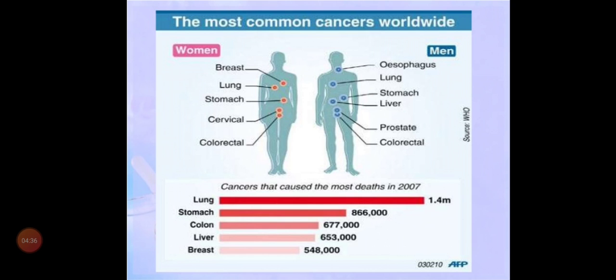Come to men. Men have another important one, esophagus cancer, and liver cancer, because people go for smoking and alcohol, so they will have liver cancer. They also have the prostate gland, and there is a chance of cancer there too. So you can see prostate cancer and colorectal cancer. These are some common cancers seen throughout the world in males and females. And this is the report.